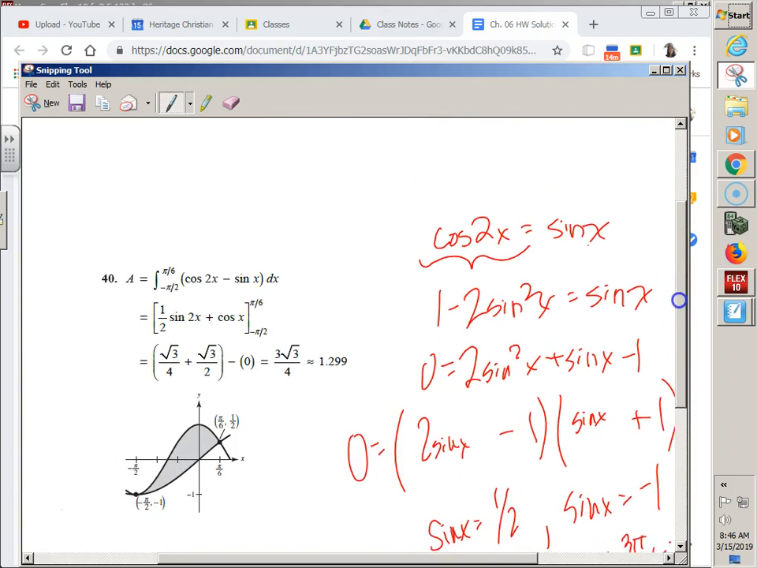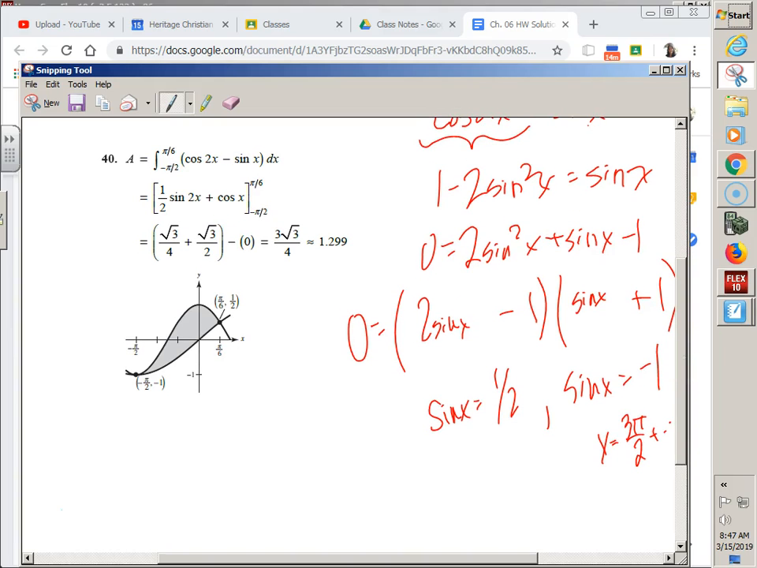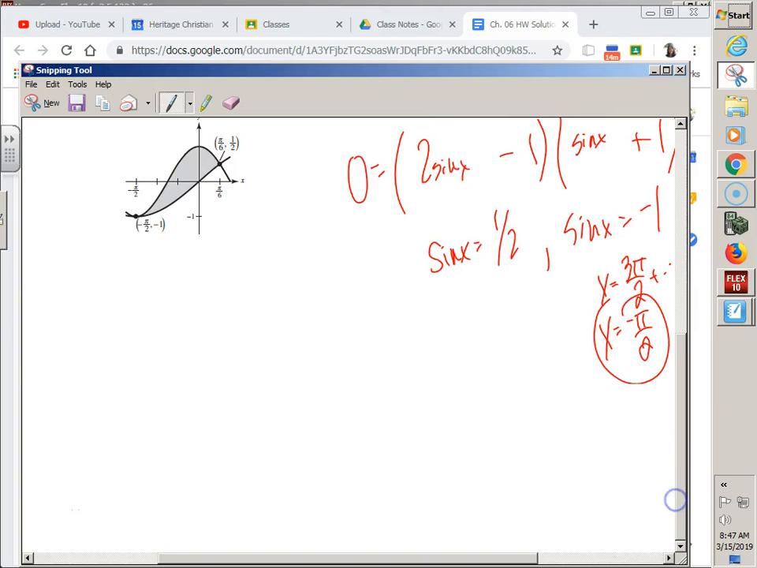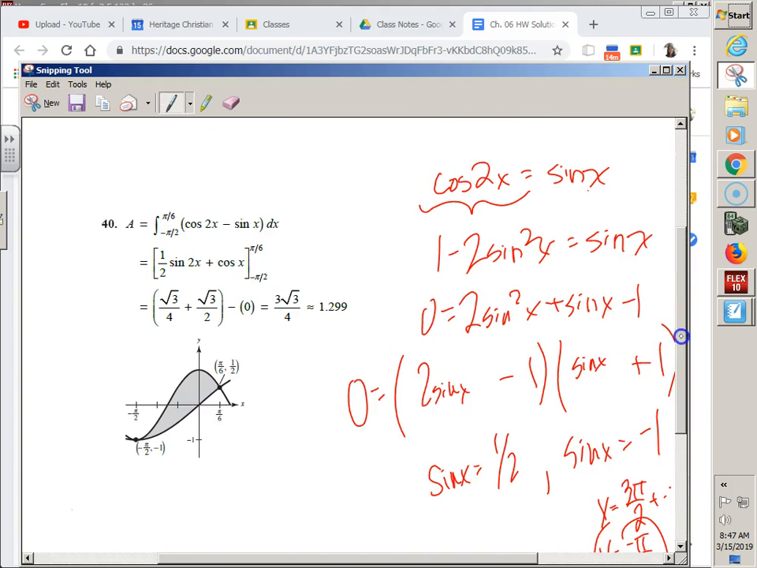Which 3 pi over 2 isn't even in this interval, right? Negative pi over 2. It would be the same position as negative pi over 2. But that's going to be one of our bounds already, so that's okay. If you guys notice on your picture, it does intersect down there.